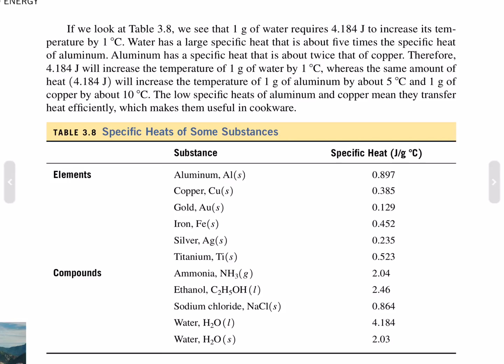Therefore, 4.184 joules will increase the temperature of 1 gram of water by 1 degree Celsius, whereas the same amount of heat, 4.184 joules, will increase 1 gram of aluminum by 5 degrees Celsius and 1 gram of copper by 10 degrees Celsius. The low specific heats of aluminum and copper mean they transfer heat efficiently, which makes them useful in cookware.